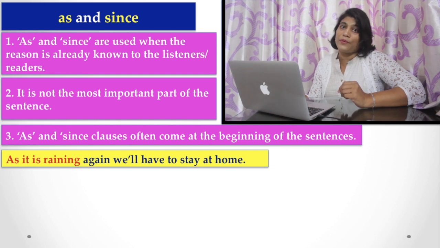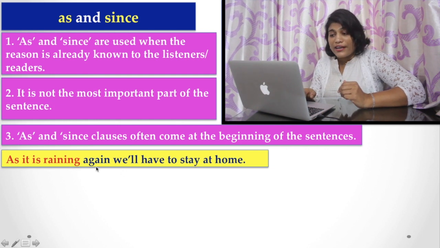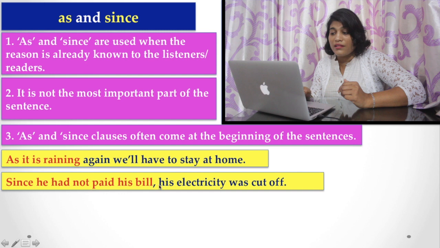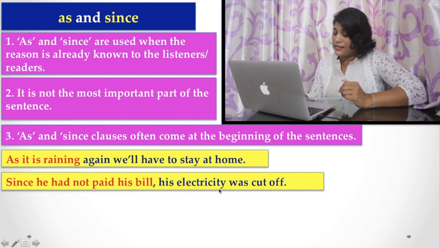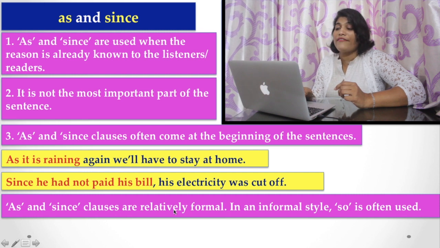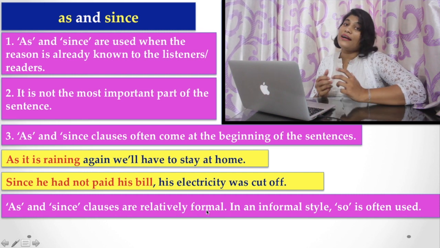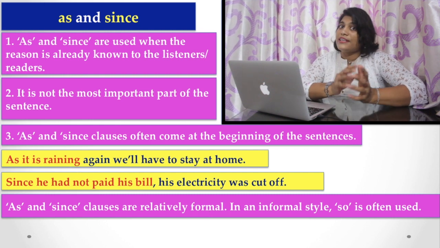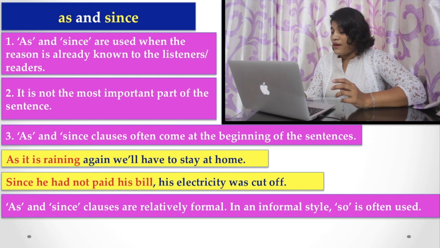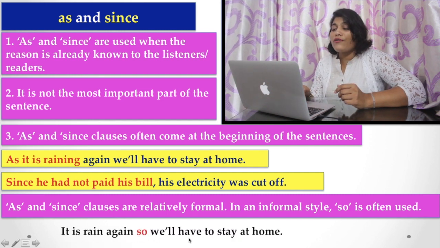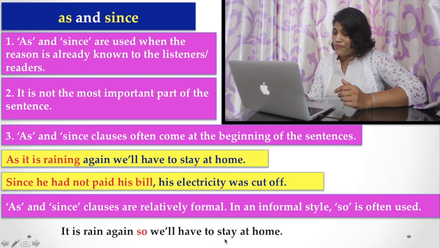Let's see some examples now. As it is raining again, we will have to stay at home. Since he had not paid his bill, his electricity was cut off. Here, as and since clauses are relatively formal, but in an informal style, you can replace as and since with so. In the example, it is raining again, so we will have to stay at home.